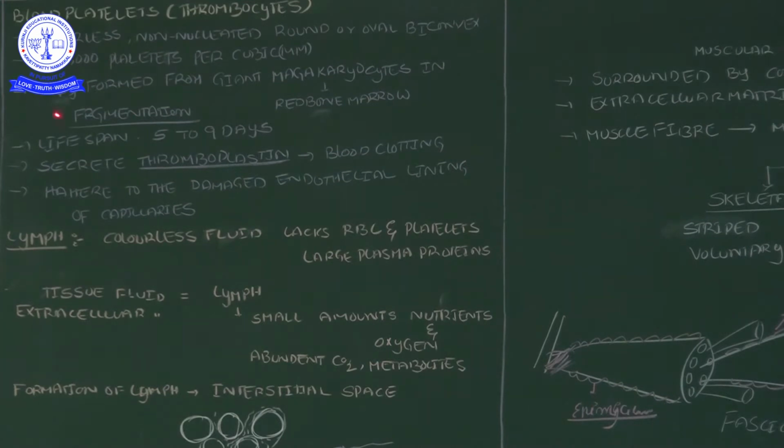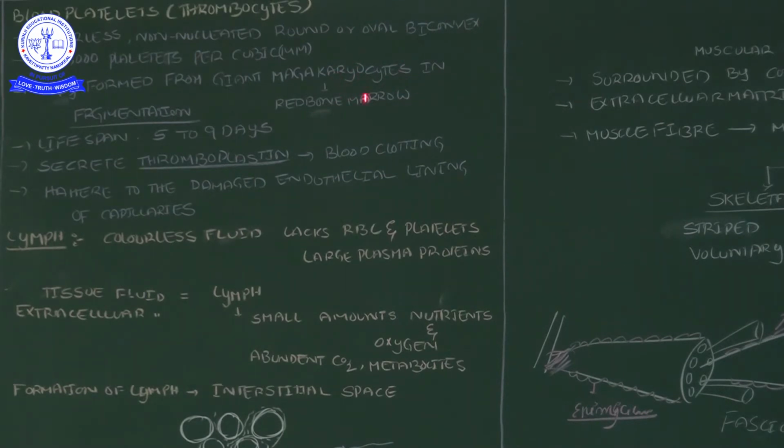Then next, they are formed from giant megakaryocytes. This word is very important, megakaryocytes. Here in the red bone marrow, where RBC are produced, a significant cell is the megakaryocyte, which contains a big nucleus.